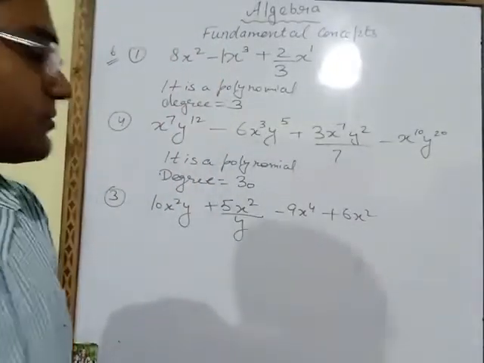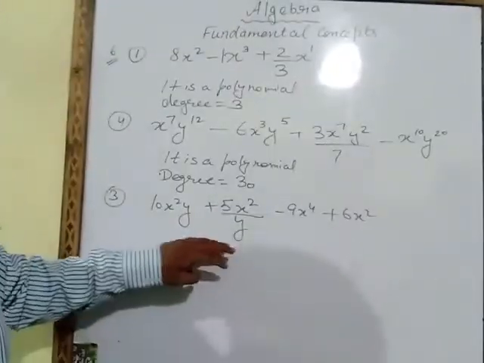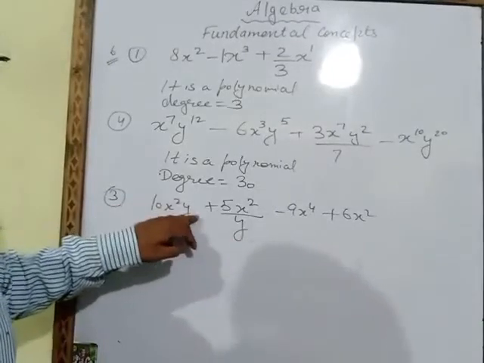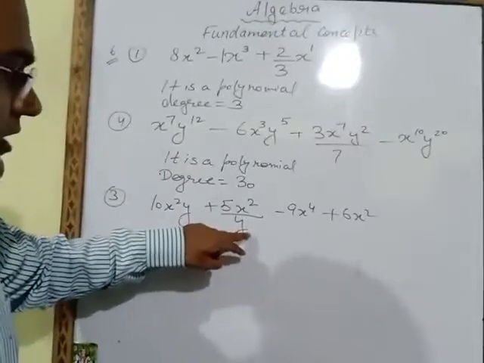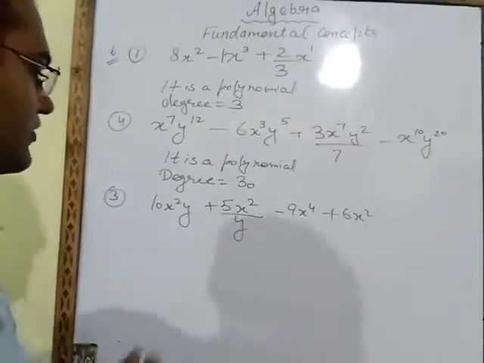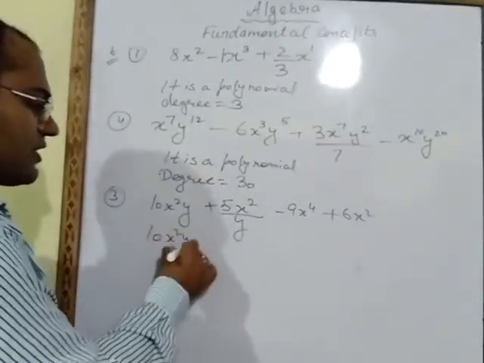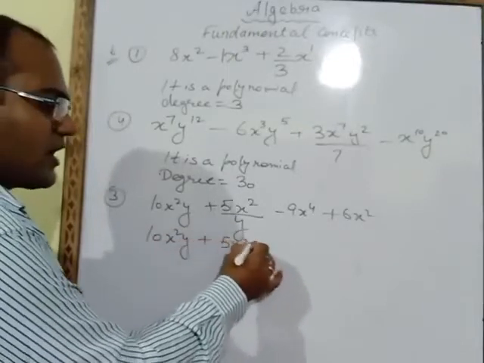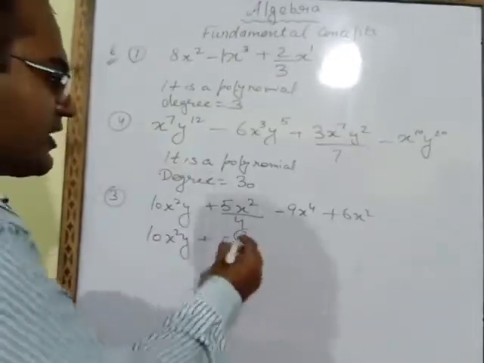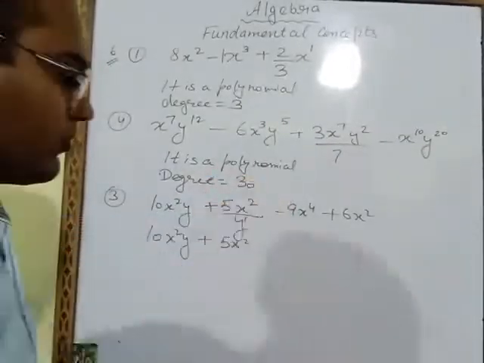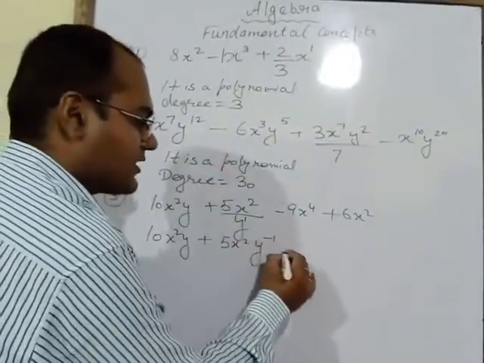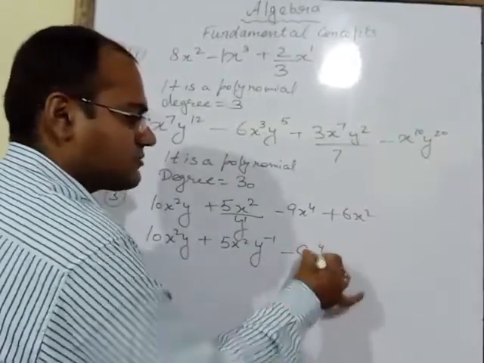Now here you will observe x square y is written, and all these alphabets are in the numerator, but here the alphabet is in the denominator. So 10x square y plus 5x square, this y is in the denominator and the power is not given, that means the power is 1. When we bring this in the numerator, it will become y power minus 1, minus 9x power 4.